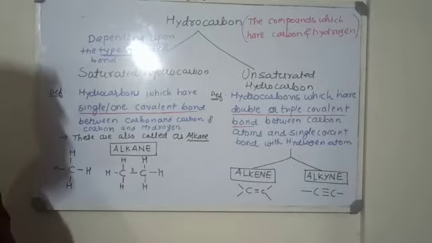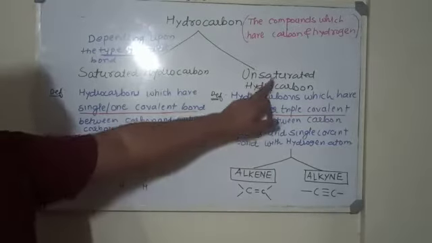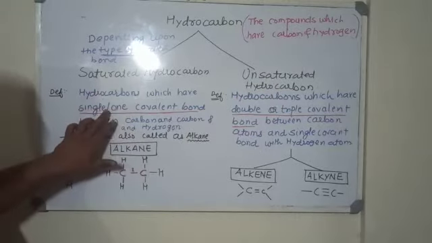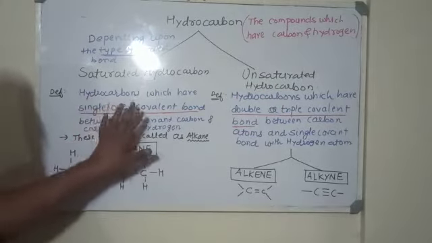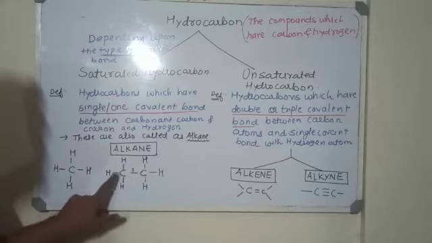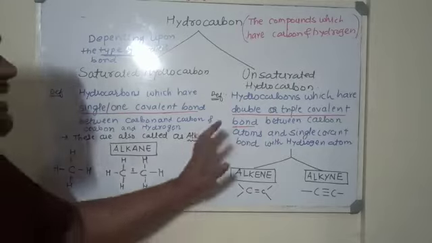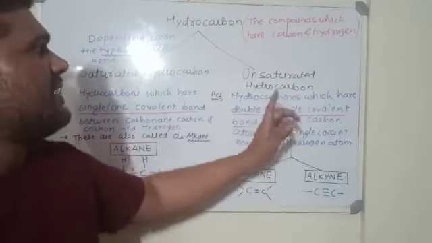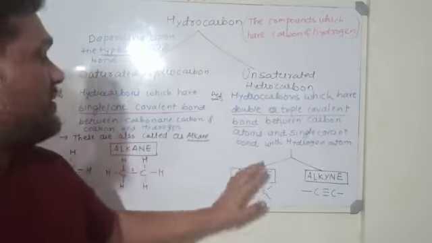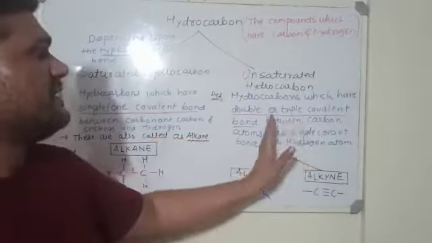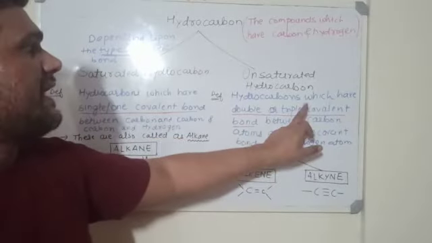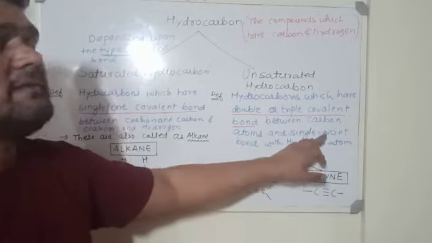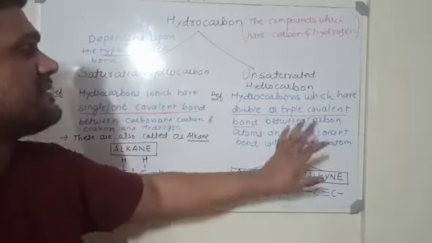Similarly, if I talk about the unsaturated hydrocarbons, as I said, saturated hydrocarbons have only a single covalent bond between the carbon and the hydrogen and the carbon and the carbon. If we talk about the unsaturated hydrocarbons, they have a double or triple covalent bond between the carbons, and between the hydrogen and the carbon they have a single covalent bond.